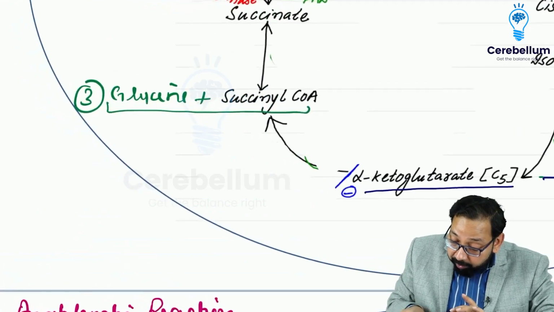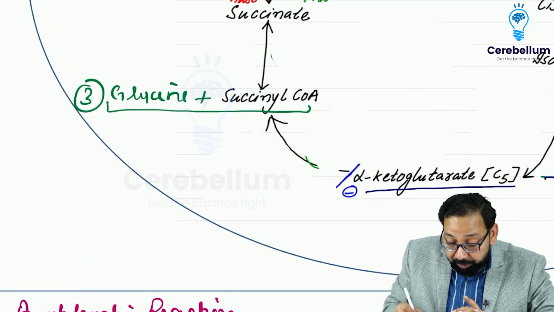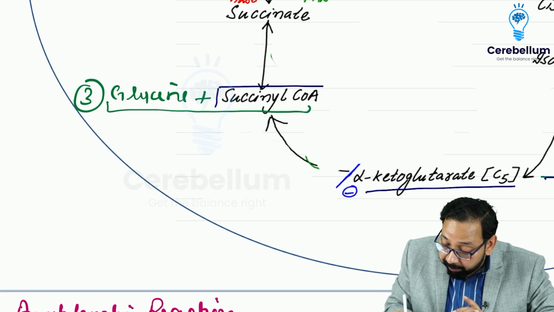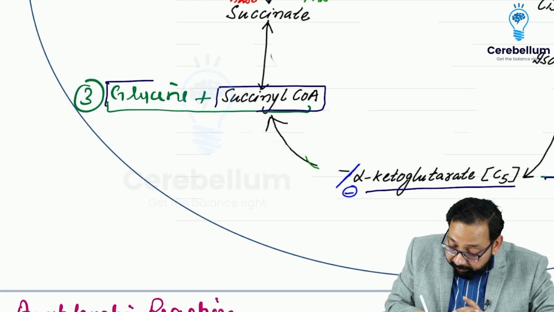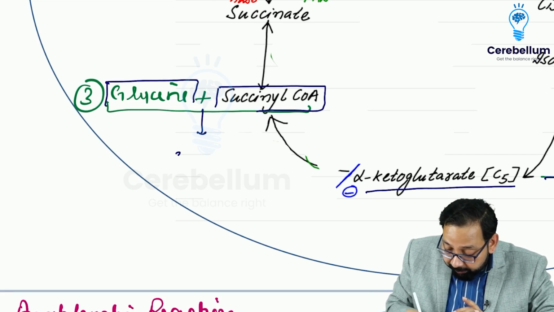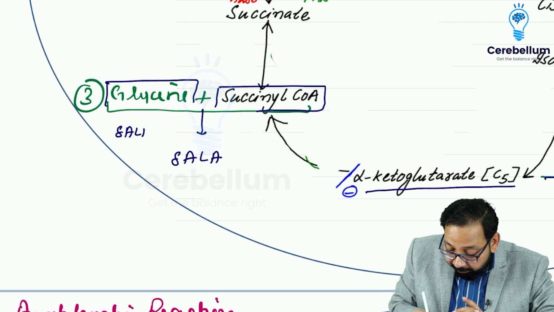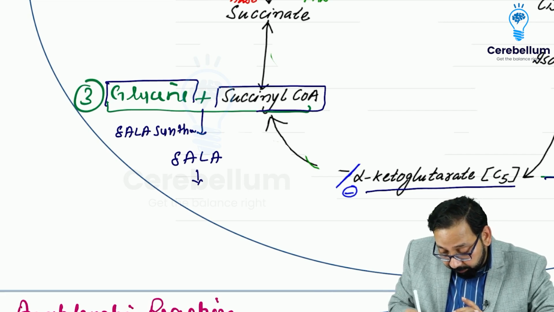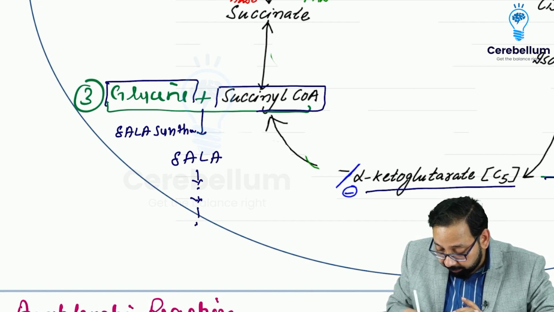Now, you all are aware that heme synthesis first step occurs in mitochondria, and succinyl coenzyme A binds with glycine to form delta aminolevulinic acid by delta aminolevulinic acid synthase, ultimately leading to heme synthesis.